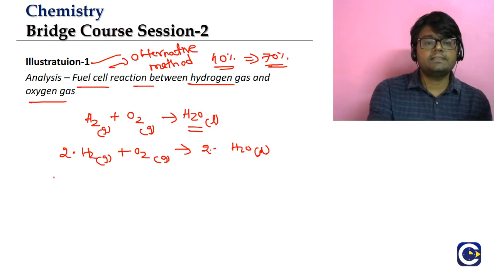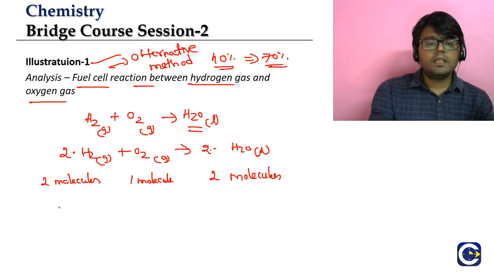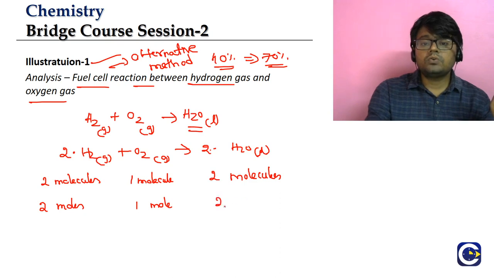So how are we going to analyze it? Look at this, guys. Two molecules of H2 will combine with 1 molecule of O2 to produce 2 molecules of water. And if we multiply this with Avogadro number, we get 2 moles of H2 combining with 1 mole of O2 to produce 2 moles of water.